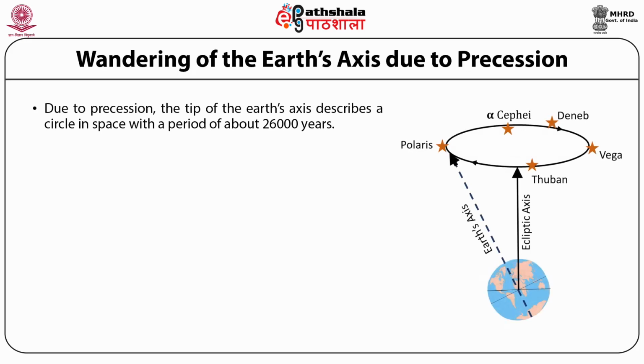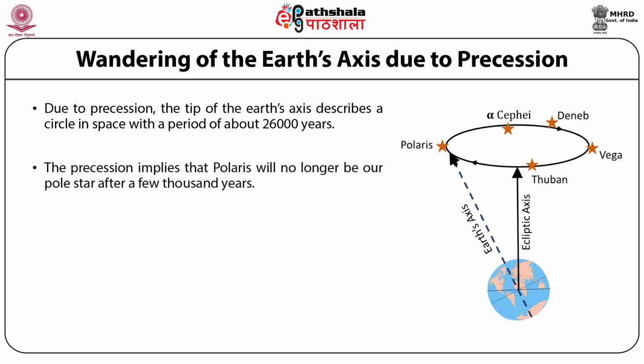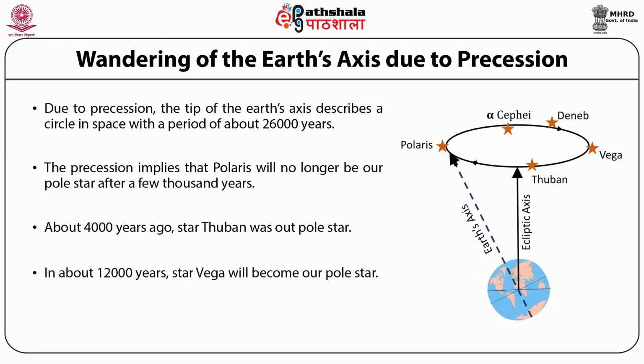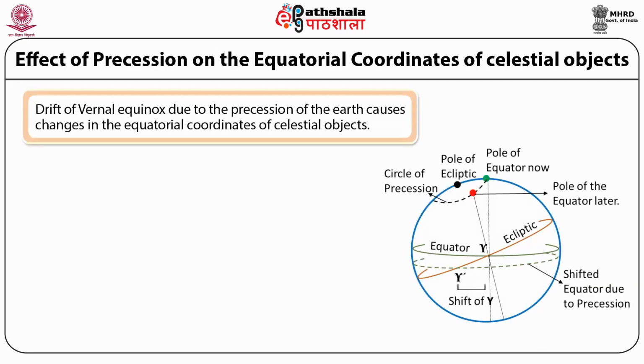Due to the precession, the tip of Earth's axis describes a circle in space with a period of about 26,000 years, which is shown in the picture. So it wanders among stars. The precession implies that Polaris will no longer be our pole star after a few thousand years. About 4,000 years ago, the star Thuban was our pole star. In about 12,000 years, the star Vega will become our pole star. The drift of the vernal equinox due to the precession of Earth causes a change in the equatorial coordinates of celestial objects.